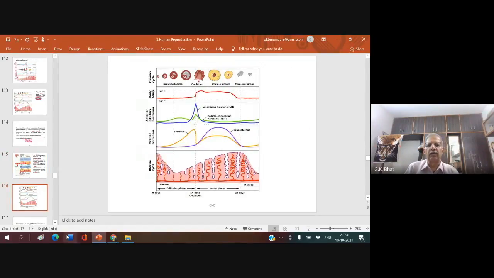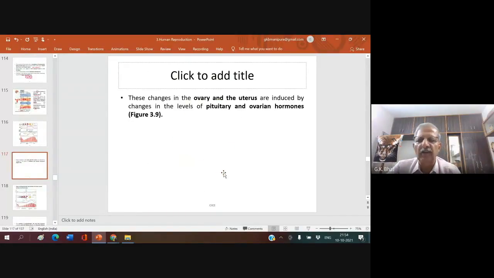Right? So you see here, this is the first menstrual phase. This is the proliferative phase. Right? How long it extends? These changes in the ovary as well as uterus are induced by changes in the levels of pituitary and ovarian hormone.